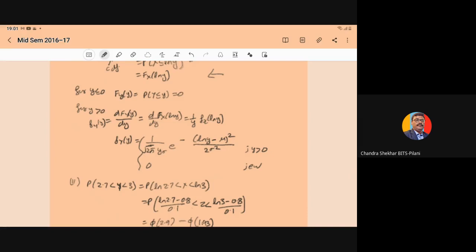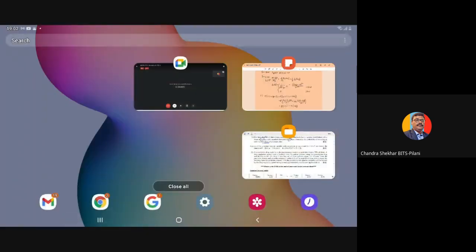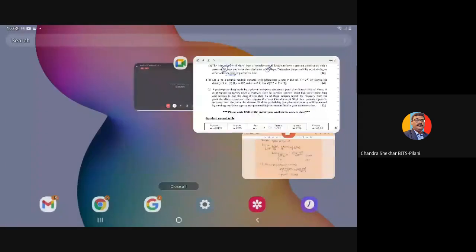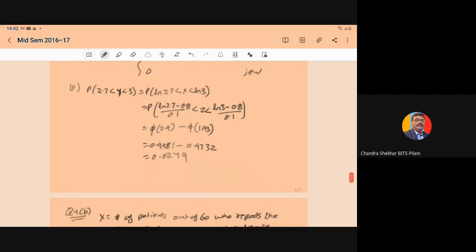So in the first part, they have asked this only. Now in the second part, they require the value of the probability that Y lies between 2.7 and 3 when mu and sigma are given to you as 0.8 and 0.1. So here the required probability is probability of Y between 2.7 and 3. If you take the ln on both sides, ln of 2.7 less than ln of Y less than ln of 3, and ln of Y we can write as X. So probability ln of 2.7 less than X less than ln of 3.